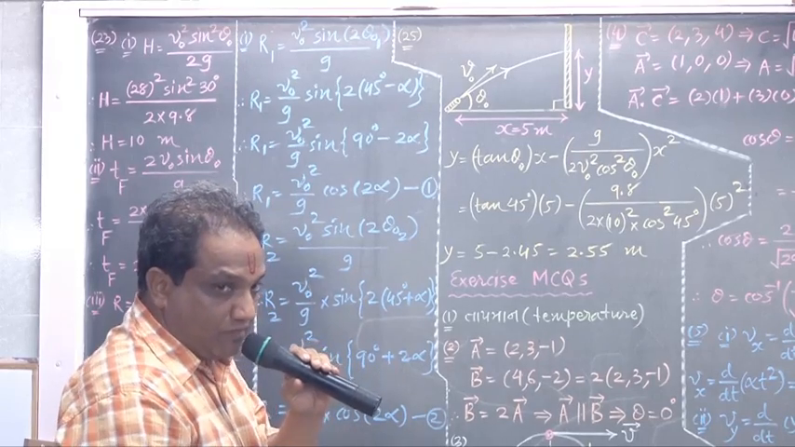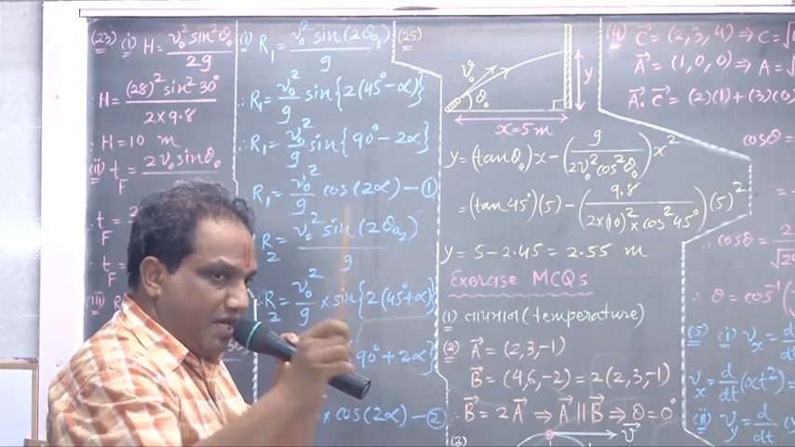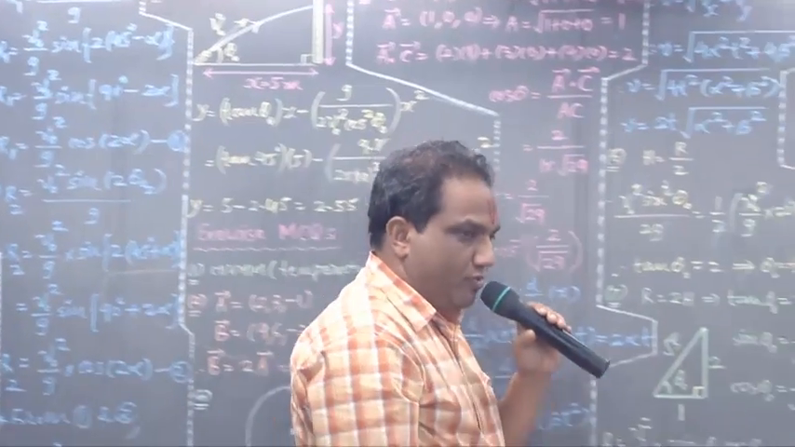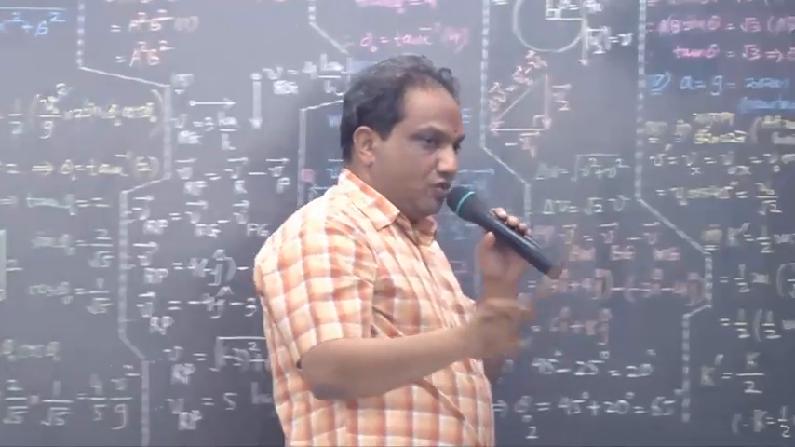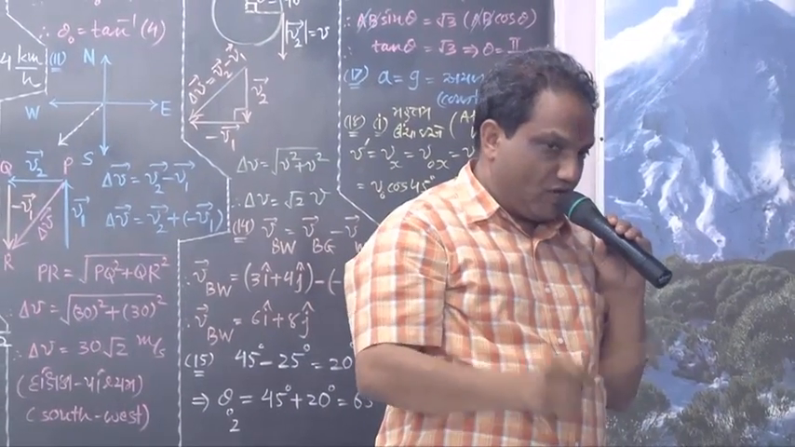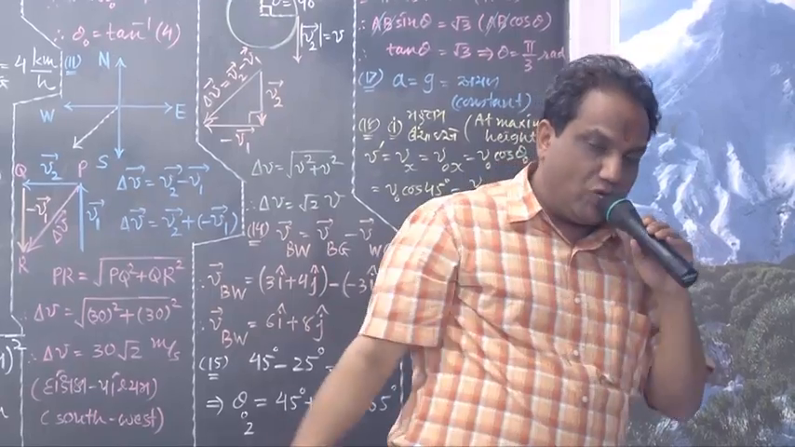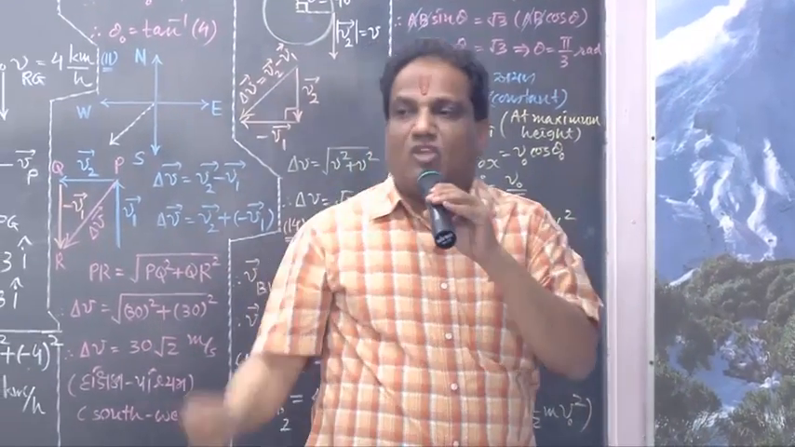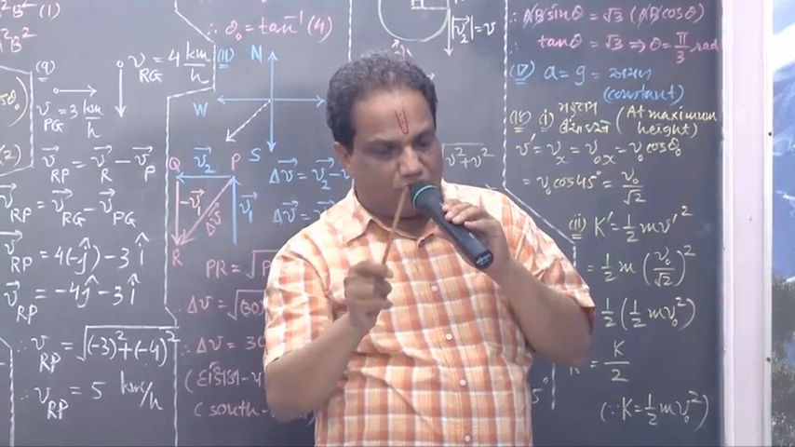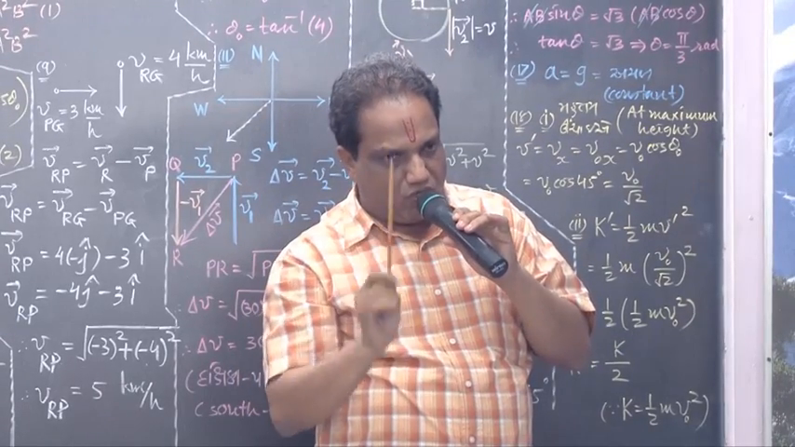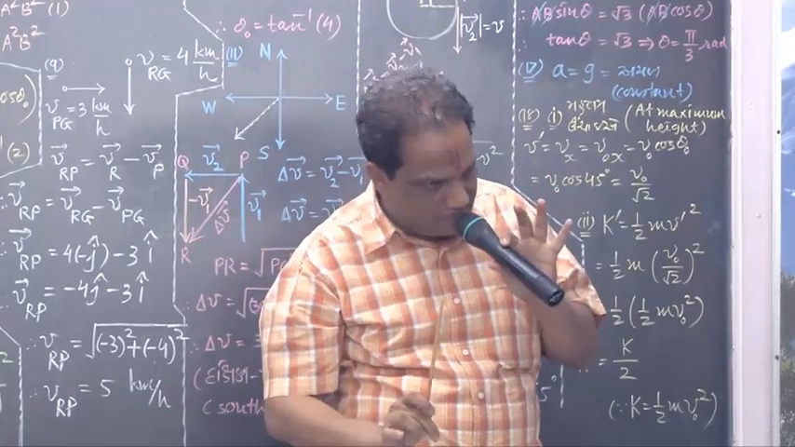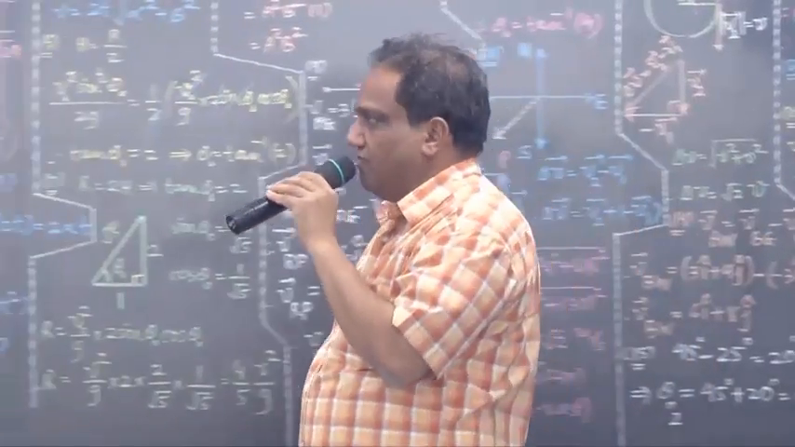What was the equation of projectile motion? It was a bit difficult to remember, I hope you remember. y equals tan theta 0 into x minus g upon 2 v0 square cos square theta 0 into x square. Repeat: y equals tan theta 0 into x minus g upon 2 v0 square cos square theta 0 into x square. Correct? Fine. Now just tell me all the values.